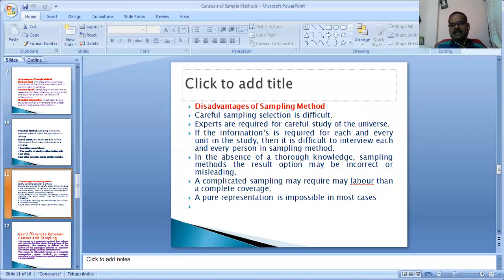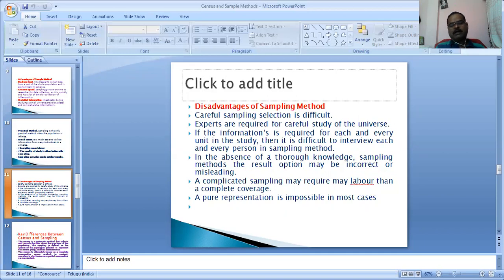In spite of these limitations, the sampling method is a widely accepted technique of collection of information. This produces accurate and reliable results when the representative sample is selected adequately at random.